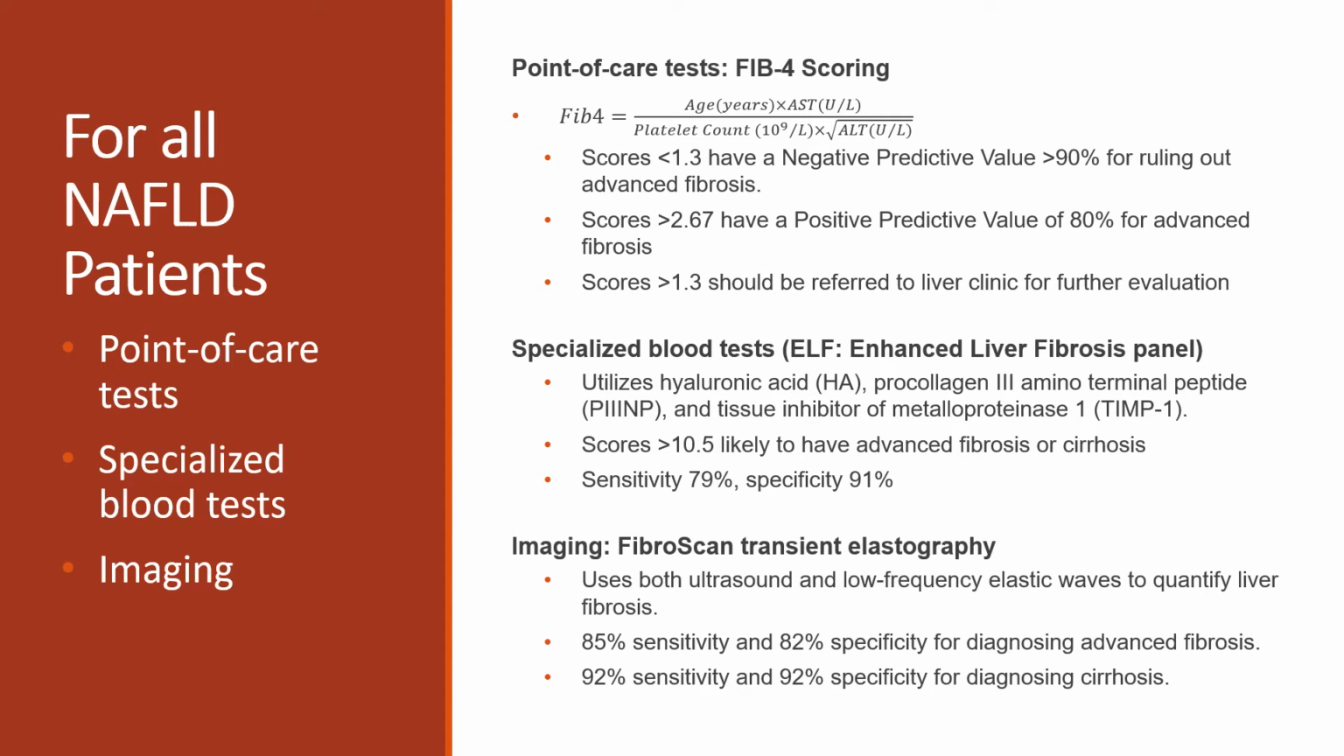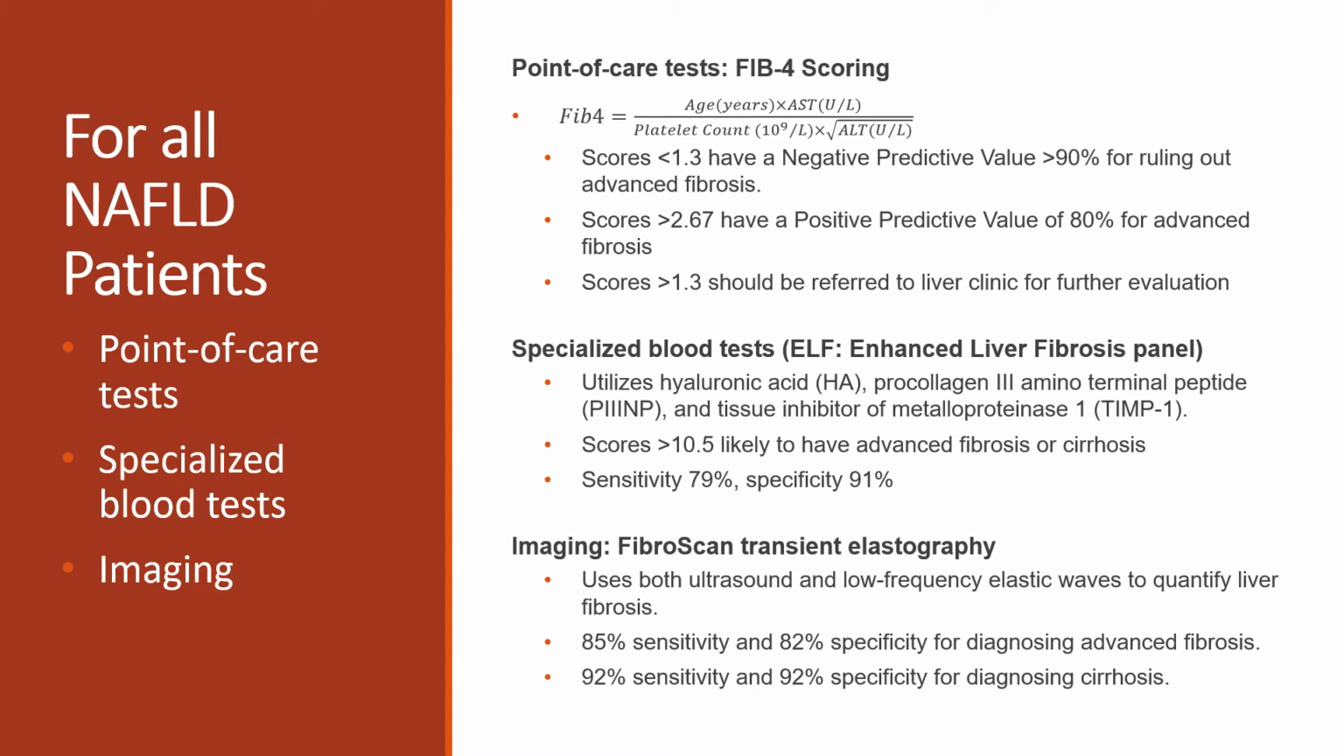A score under 1.3 is low risk for advanced fibrosis with a negative predictive value of over 90%. Scores above 2.67 have a positive predictive value of 80% for advanced fibrosis. Ideally, scores above 1.3 should be referred out for further evaluation.